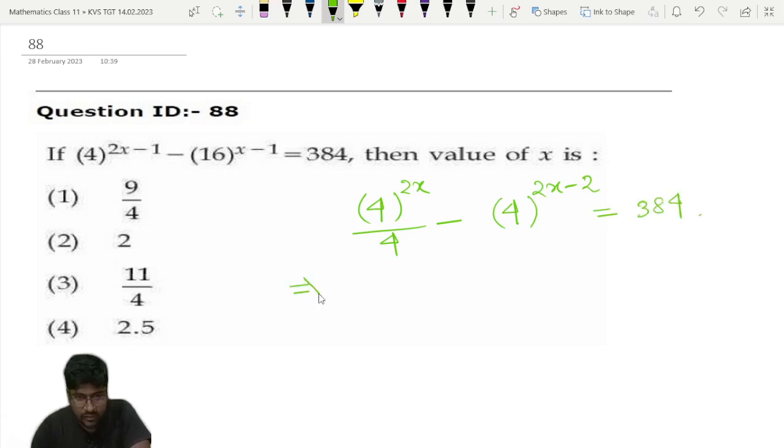Because 16 is equal to 4 square. So 4 to the power 2x divided by 4 minus, here I can write 4 to the power 2x divided by 16, is equal to 384.